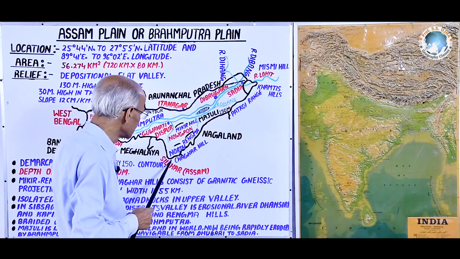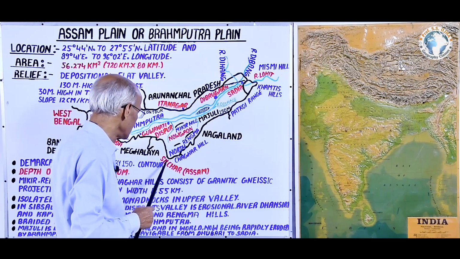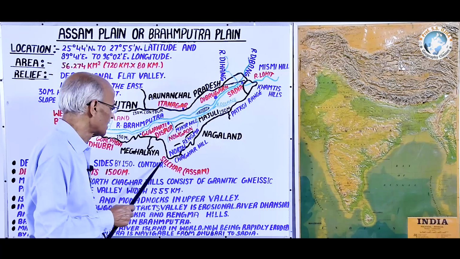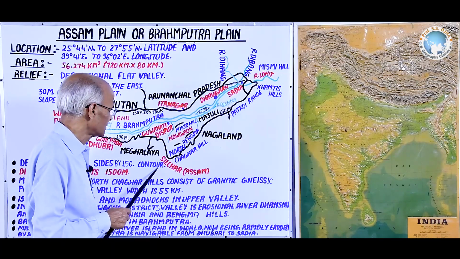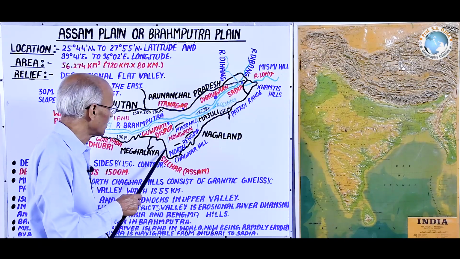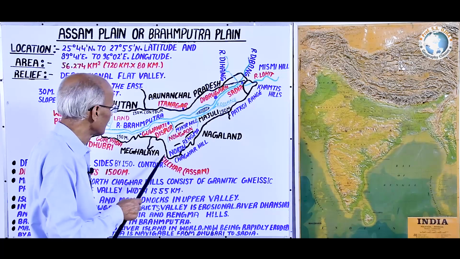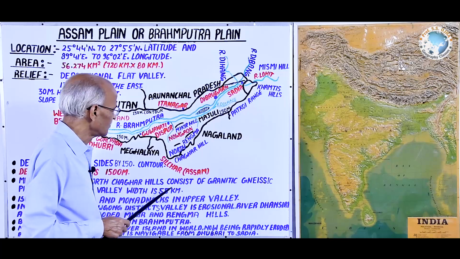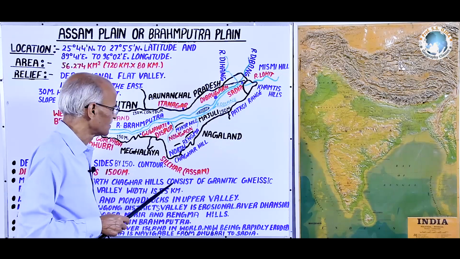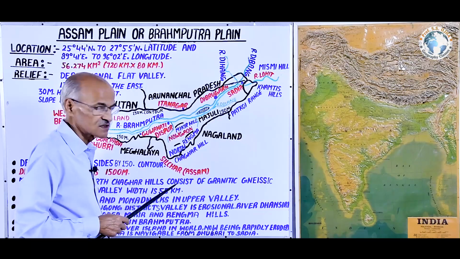Again, its extension to the southwest from Silchar is called Barail Range, to the west of which river Surma, originating from Assam, drains into Bangladesh. Thus, here it is Surma Valley, which is very important from the viewpoint of tea production.